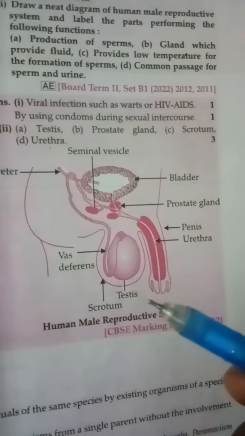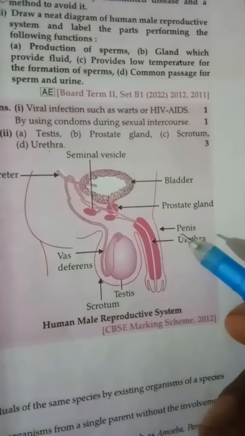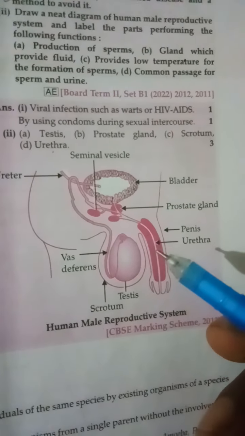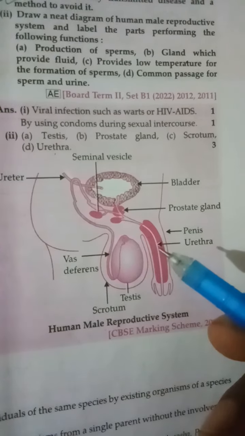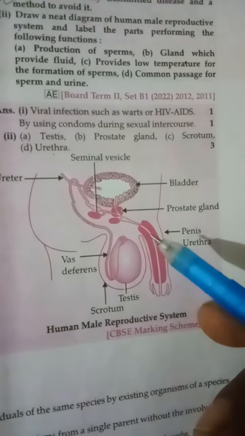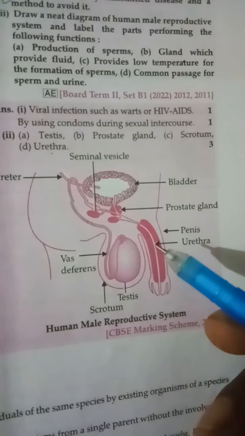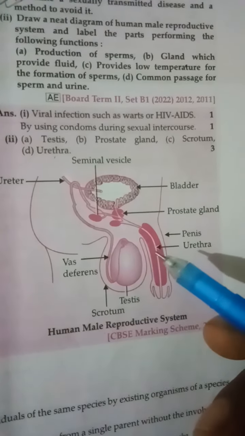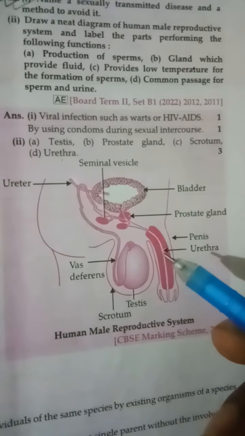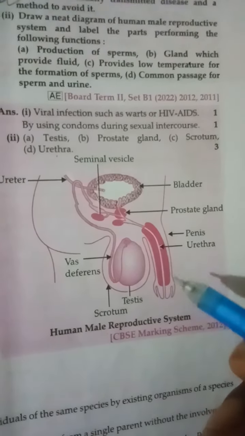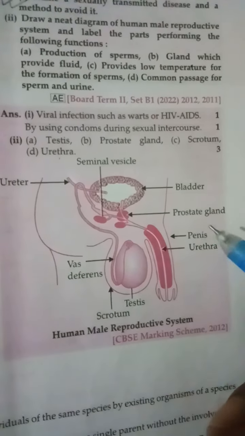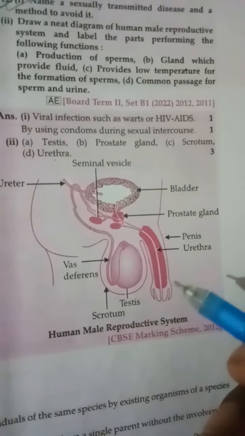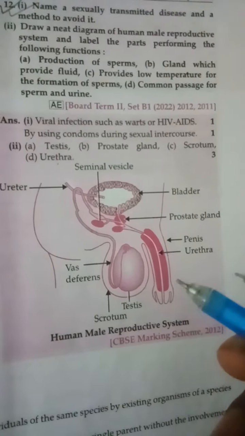Okay, now another structure present there is the urethra. So the urethra is a common passage for both urine and male sperms. By that way the urine and male sperm are released from the body. So it is a common passage for both urine and male sperms. Its outermost covering is known as the penis. It is like a fibromuscular long tube which travels through the penis.